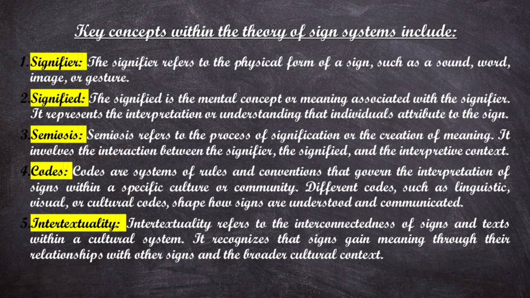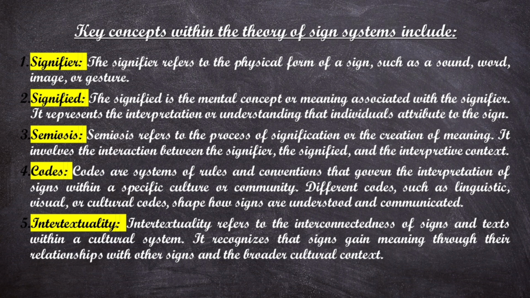Now obviously we cannot just use signs in a very random manner. That will create a lot of confusion in society. So there have to be some guidelines which have to be followed in order to use the theory of sign system, and this is advocated by codes. Different codes such as linguistic, visual or cultural codes shape how signs are understood and communicated.